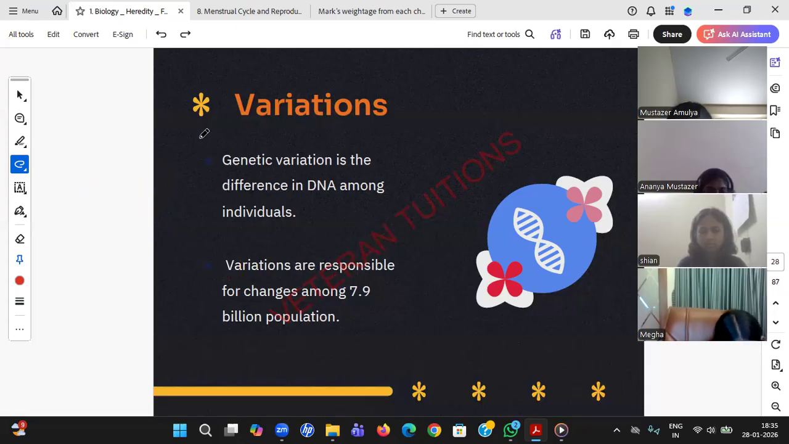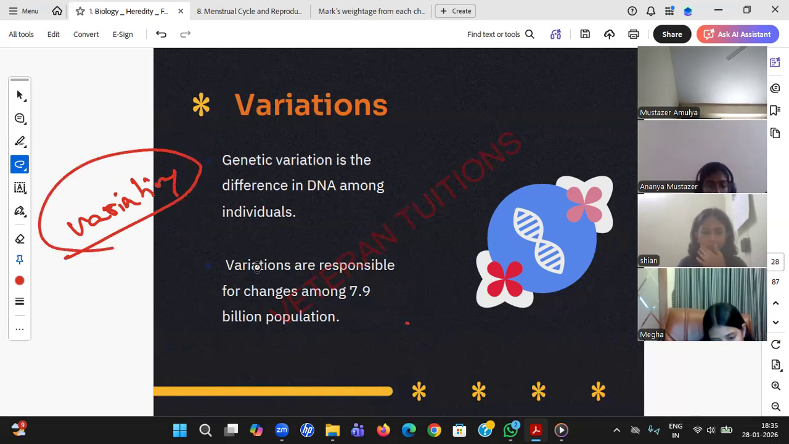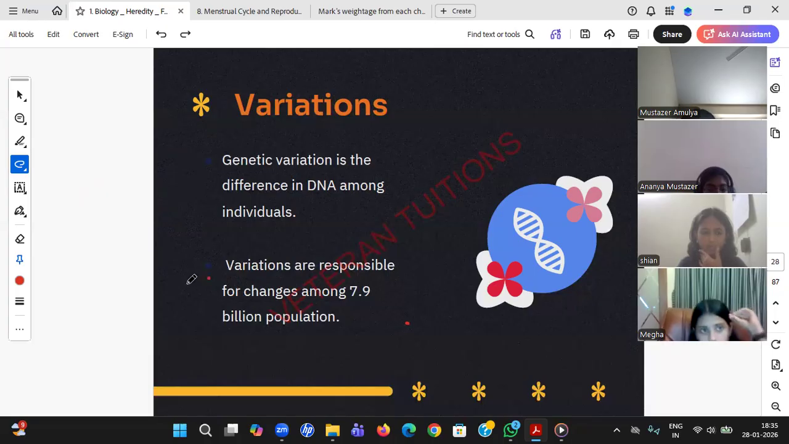Okay, students, so what is variation? Genetic variation is nothing but the difference in DNA. Yeah, you need to write this. Students, don't write everything here. You just write something like variation. When I send the notes, you only write this particular topic heading. There is no time for me to spend on the entire thing.